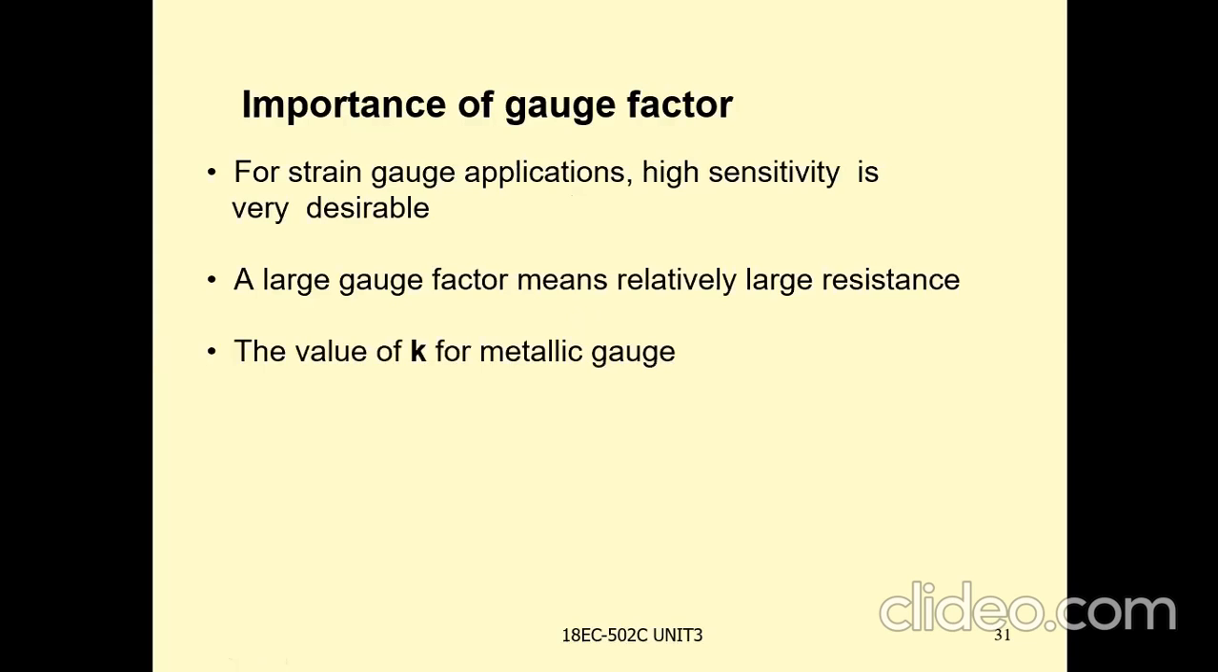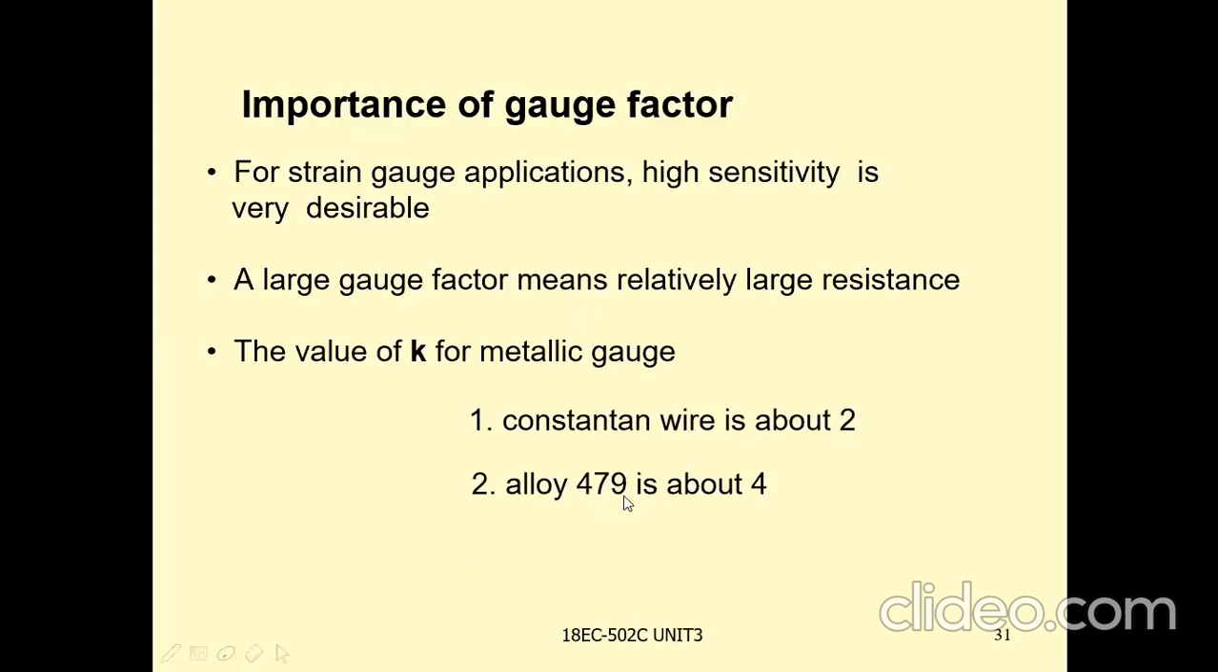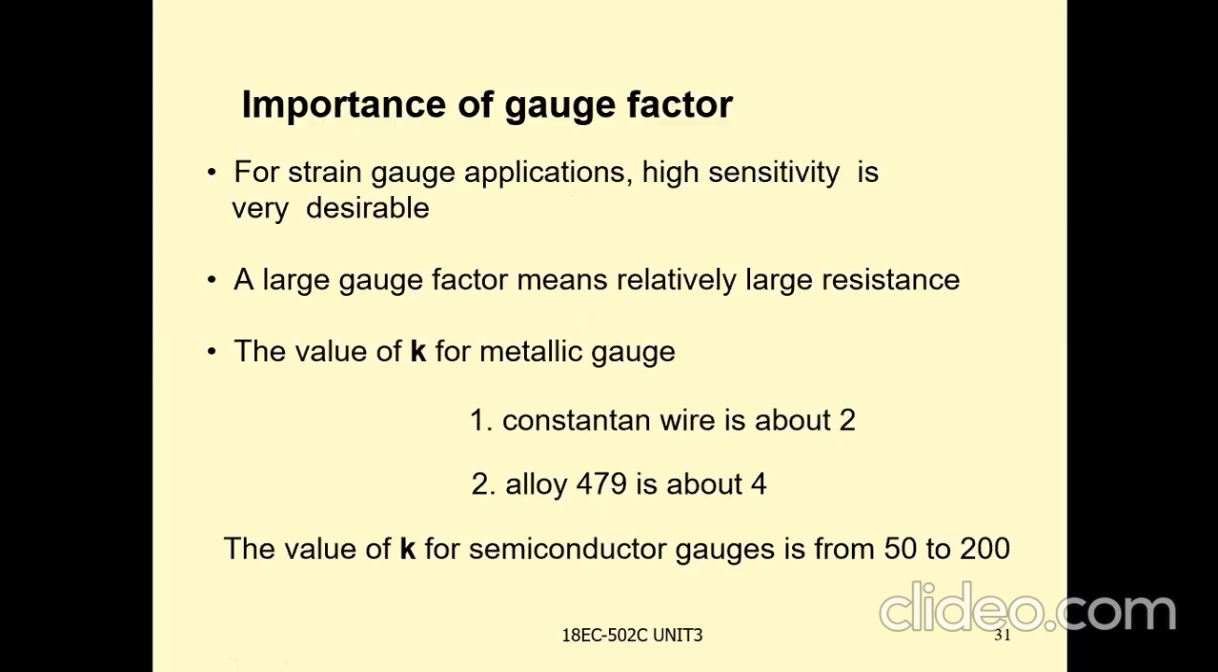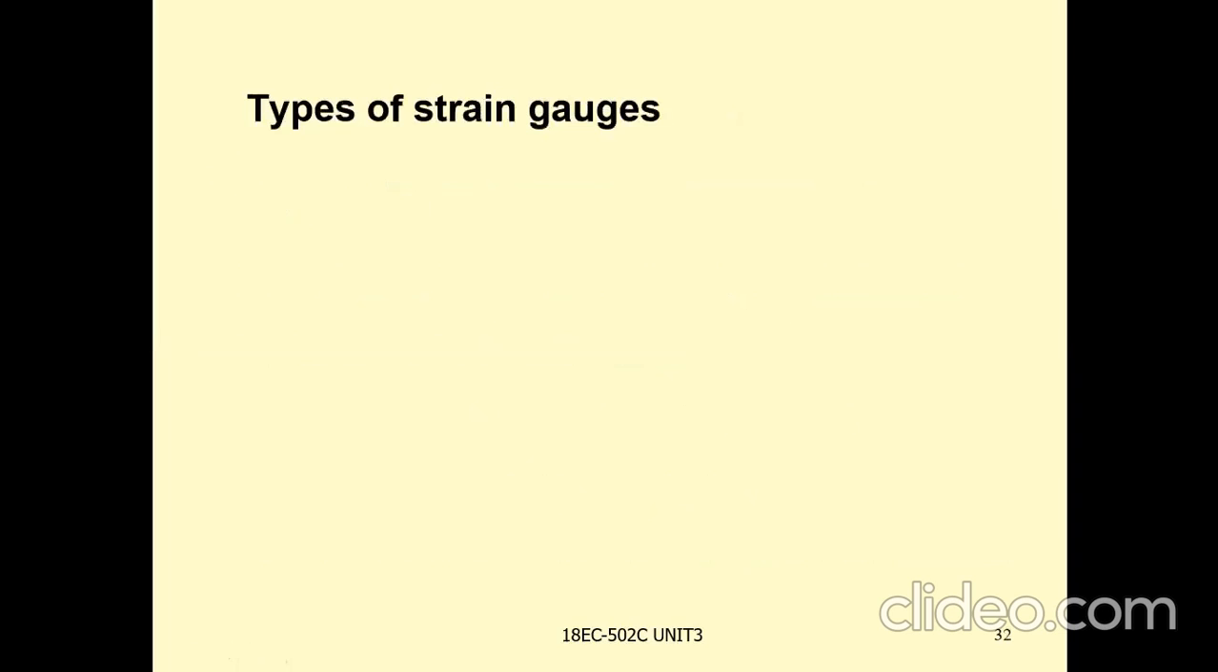The value of K for a metallic gauge, that means constantan wire, is about 2. Alloy 479 is about 4. That is the gauge factor value. The value of K for semiconductor gauges is from 50 to 200. That means for semiconductor gauges the gauge factor is very high, from 50 to 200. A large gauge factor also means large resistance.